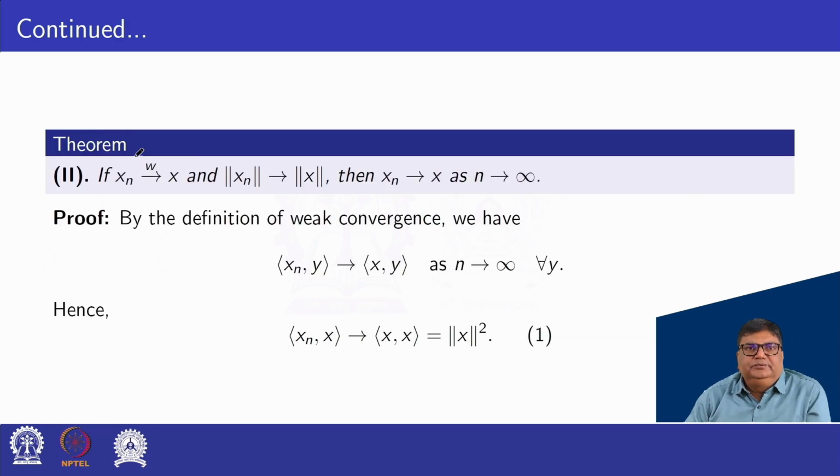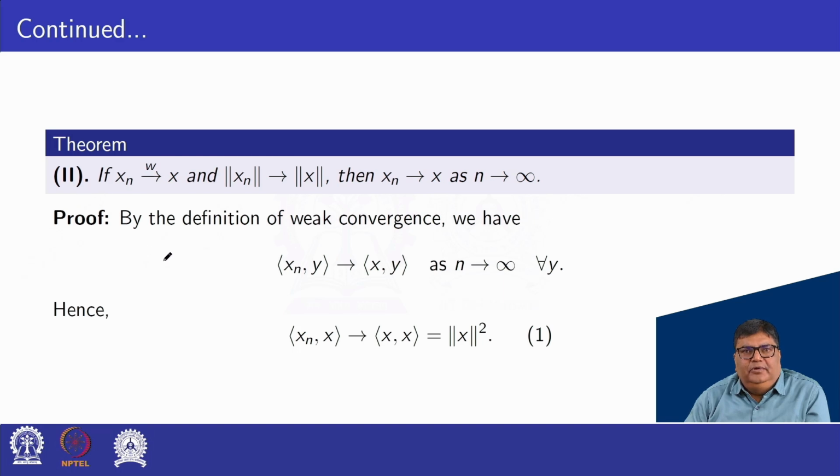Next theorem. If xn converges to x weakly and norm of xn converges to norm of x, then xn converges to x as n tends to infinity. It means if we have a weakly convergent sequence with the condition that norm of xn converges to norm of x, then the sequence xn converges to x strongly.